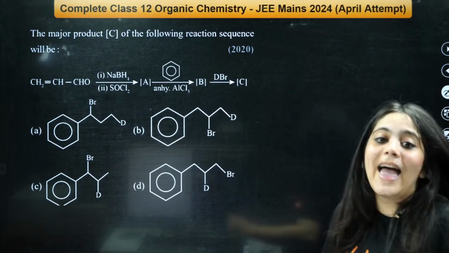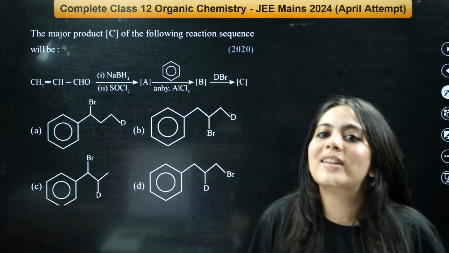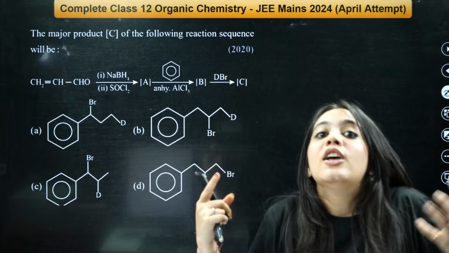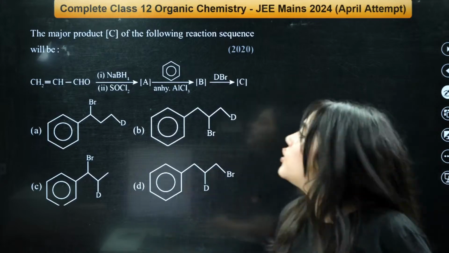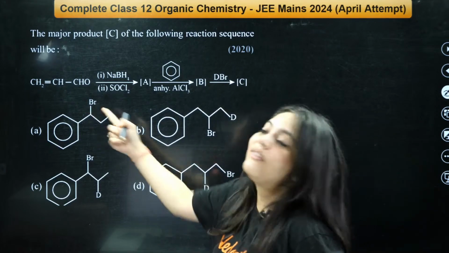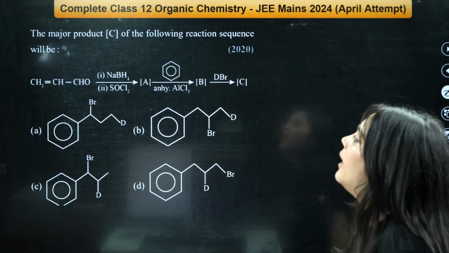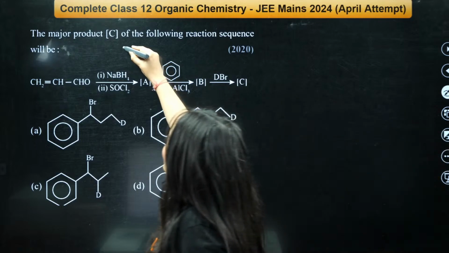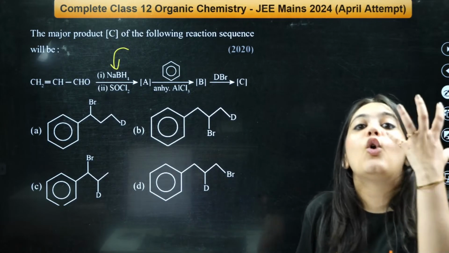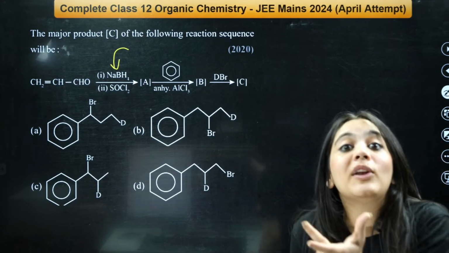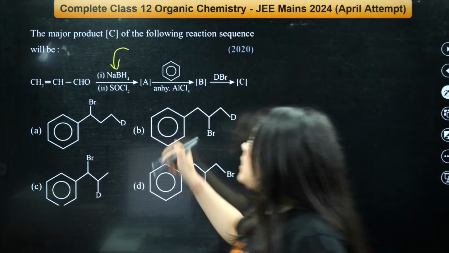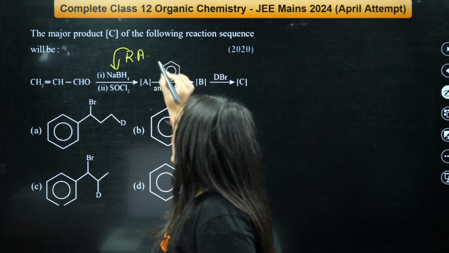Now this, again, has some new kinds of reagents. You have to focus on the reagents, and on the steps that we're taking, so that you know how to approach those questions. The major product C of the following reaction sequence will be, you have been given an aldehyde over here, right? And the reducing agent is NaBH4. What did I tell you about NaBH4? That it only reduces the carbonyl group, right? NaBH4 is a mild reducing agent.